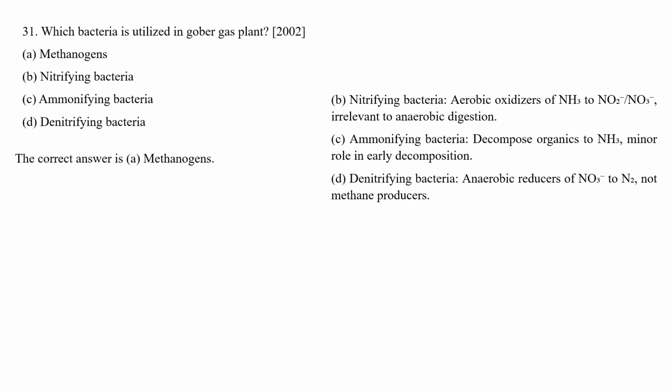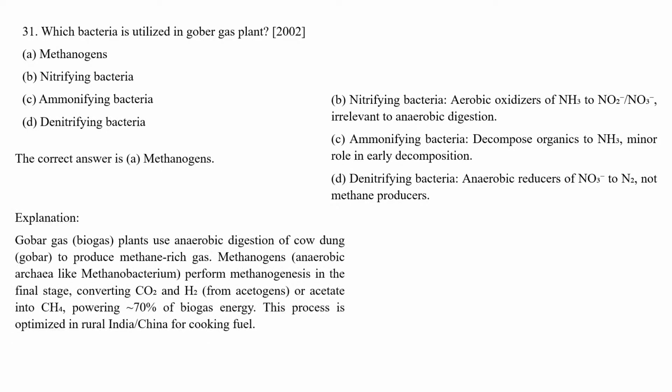The other options are not correct because nitrifying bacteria are mainly aerobic oxidizers and convert ammonia to nitrite or nitrates, ammonifying bacteria decompose organic matter into ammonia, and denitrifying bacteria convert nitrate to nitrogen, so they do not produce methane gas. That's why the correct answer is methanogens. So let's move to the next question.